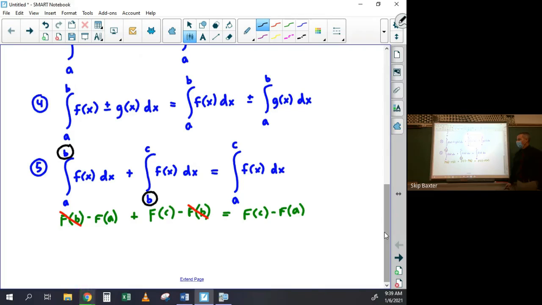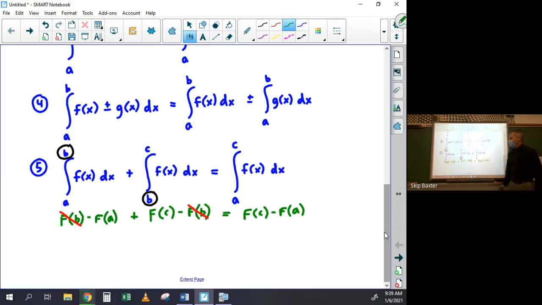Okay? So this is almost like the transitive property. Does it sort of feel like the transitive property, if you remember what that is? The transitive property says if A equals B and B equals C, then A equals C. You can sort of skip the middle. It's kind of like that, in a way.